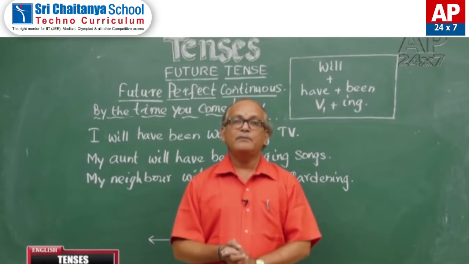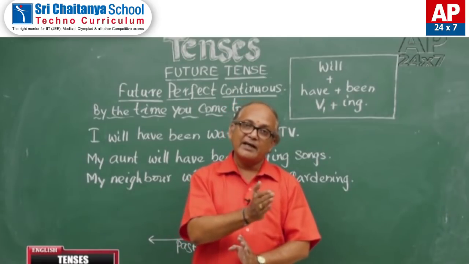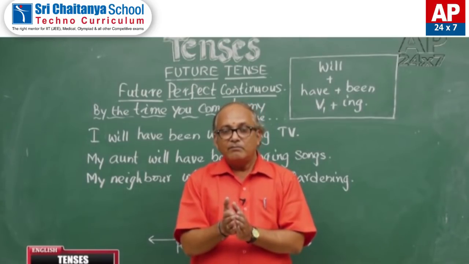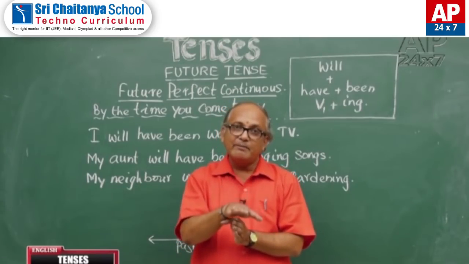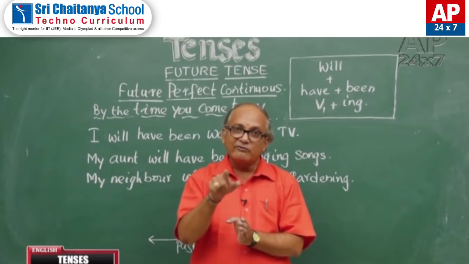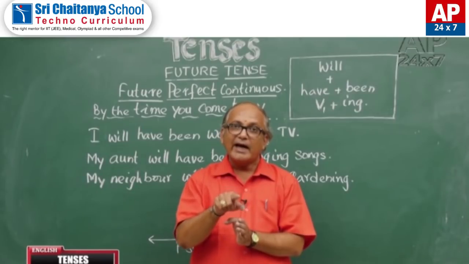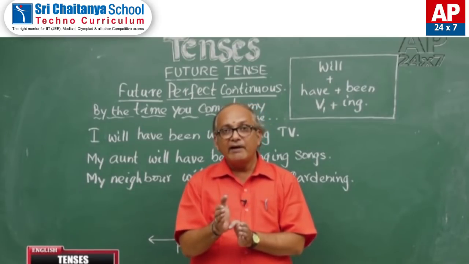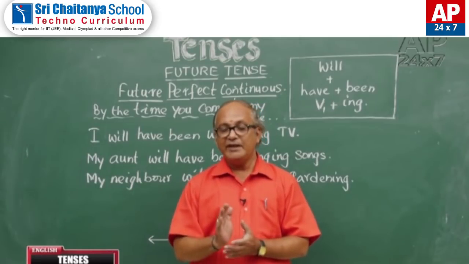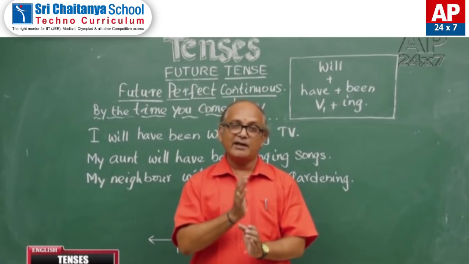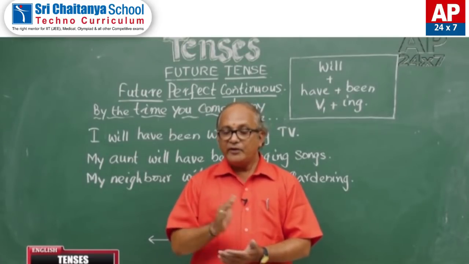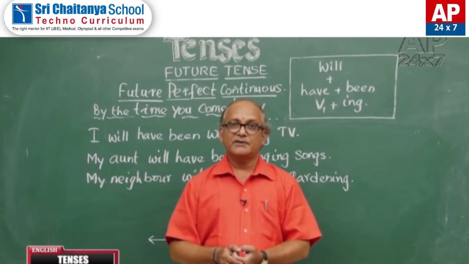In the same way, past perfect continuous tense is there. Action started before a point of time in the past. At that point of time, the action was in continuation and the action ended in the past time itself. Then we used past perfect continuous tense. In the same way, future perfect continuous tense.